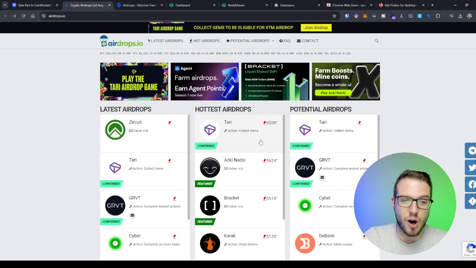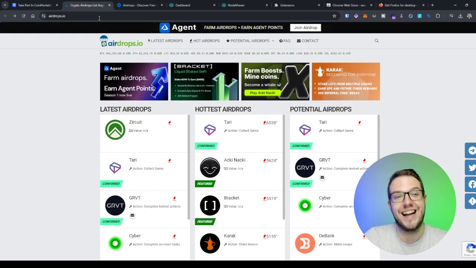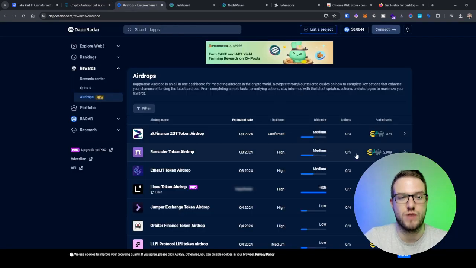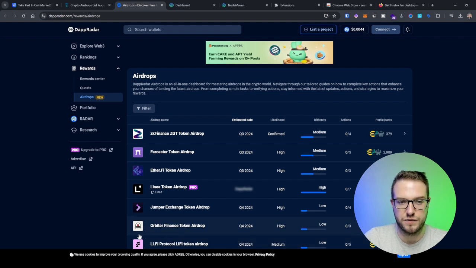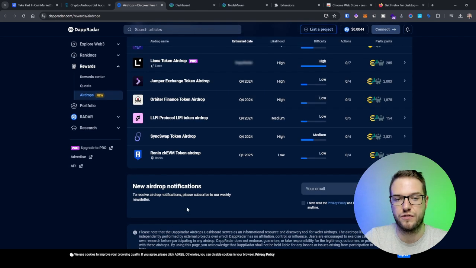Going to the last website, which is DApp Radar. This is something I often like to use as well. When you go to DApp Radar, then Rewards and Airdrops, as you can see, it's a new section. You can see a lot of airdrops which will happen, are already happening, or have already happened.